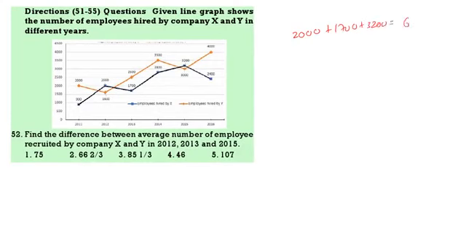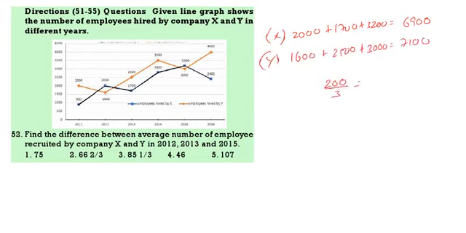Totally we are going to get 6900. This is X. Now coming to Y in the same years, that is 1600 plus 2500 plus 3000, that is 7100. What is the difference? 200 by 3. So 200 by 3 is nothing but 66 2 by 3. Next question.